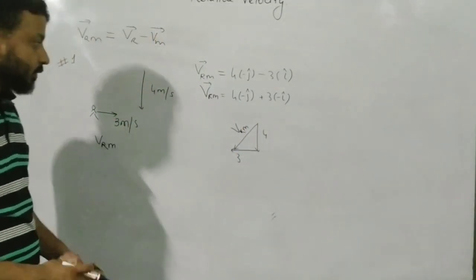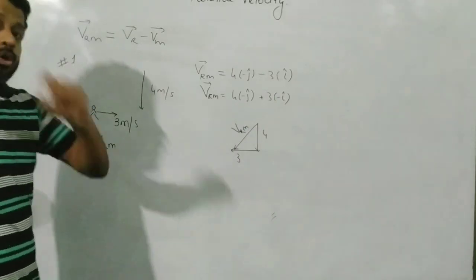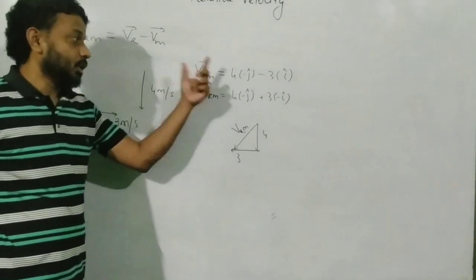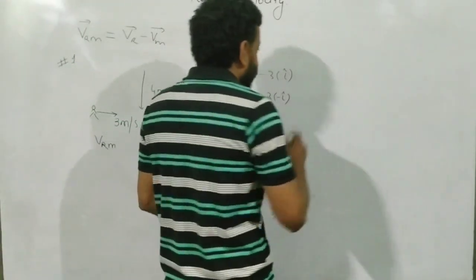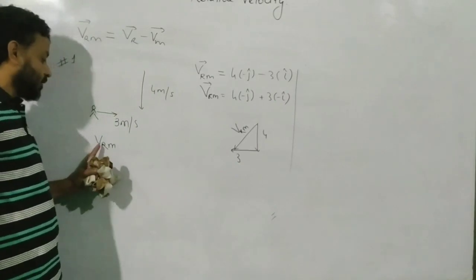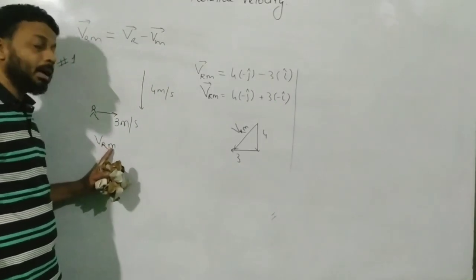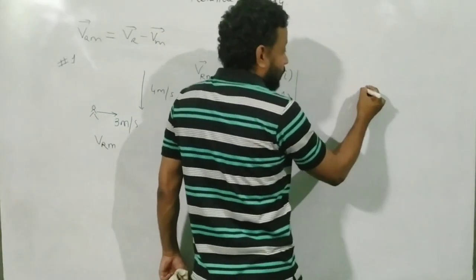Clear? This is what I told you in the last class also. There is a trick also, and the trick is to draw this diagram. There is a very clear-cut trick. The clear-cut trick is who is watching whom. This is the velocity of the rain as seen by the man. Who is watching? The man is watching. So whom is he watching? He is watching the rain.